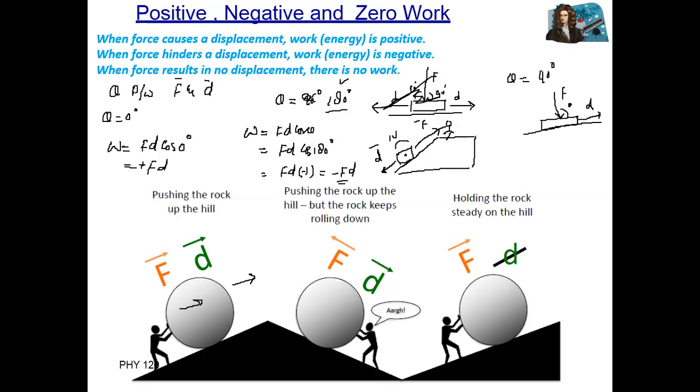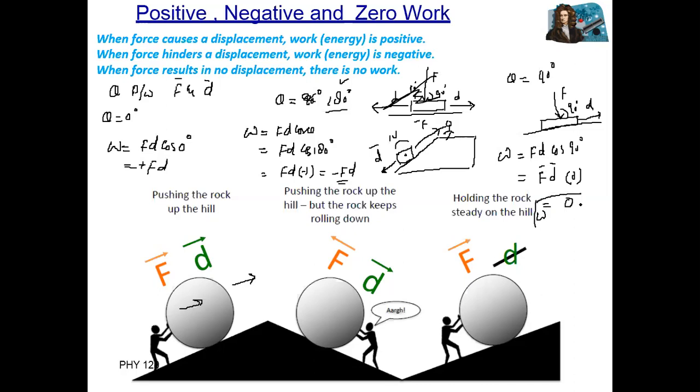In this case, the angle between force and displacement is 90 degrees. So work done is equal to force, displacement, and cosine of 90 degrees. We know that cosine 90 degrees is equal to 0, so 0 multiplied by force and displacement equals 0.